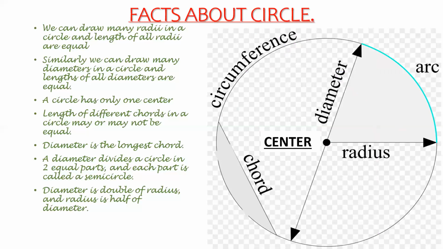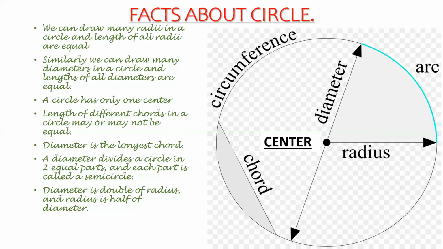Now, our next point, diameter is the longest chord. Again, I'll remind you the definition of diameter and chord. A chord is a line that joins two points on the circumference of the circle. Diameter is also a line that joins two points on the circumference of the circle. Agree? But what is the special feature of diameter?